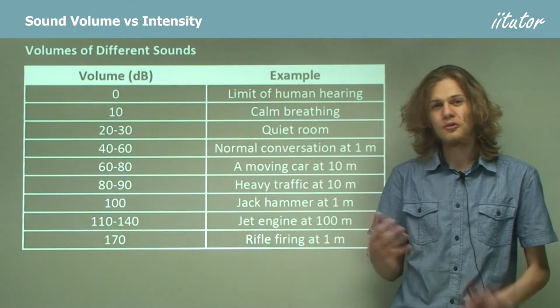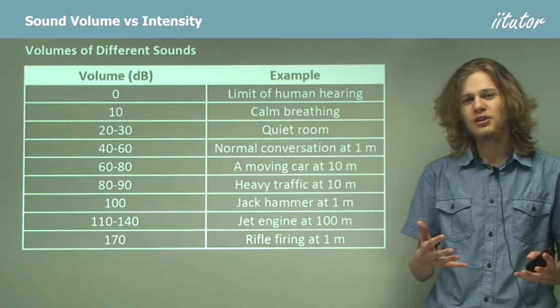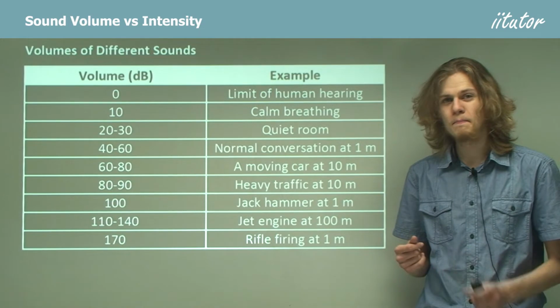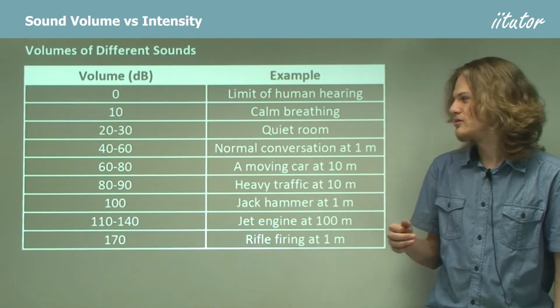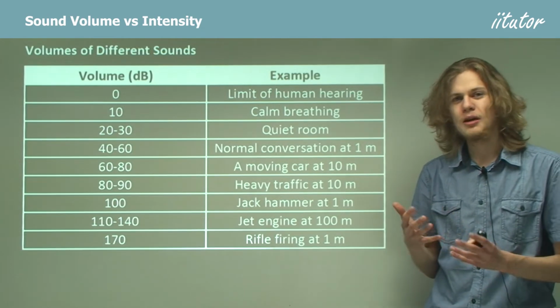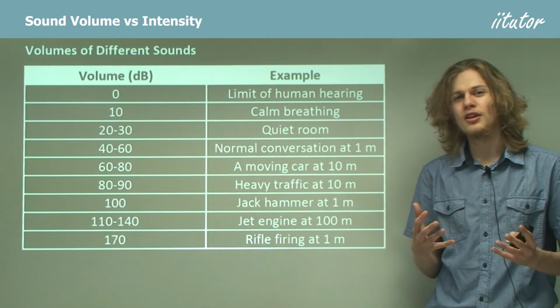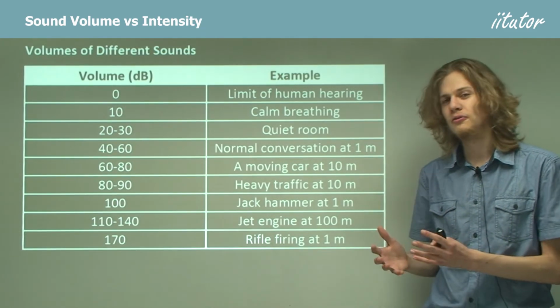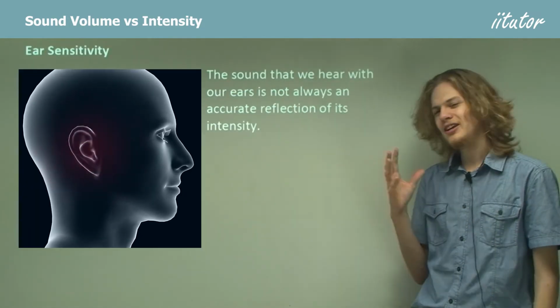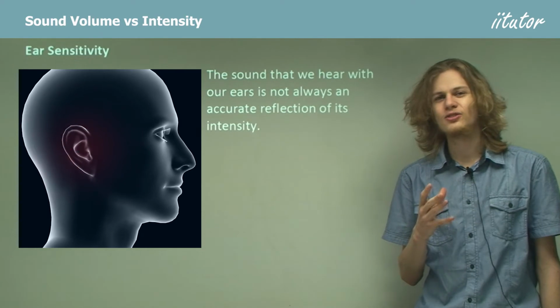Volumes around 140 decibels and 150 decibels are loud enough to give you permanent hearing damage over a very short time. In fact, the threshold of hearing damage starts somewhere around here, between 80 or 90. But for hearing damage to develop, you need to be exposed to that sort of sound for a very, very long period of time, in the order of 8 hours. So the sound that we hear in our ears is not exactly an accurate representation of intensity.